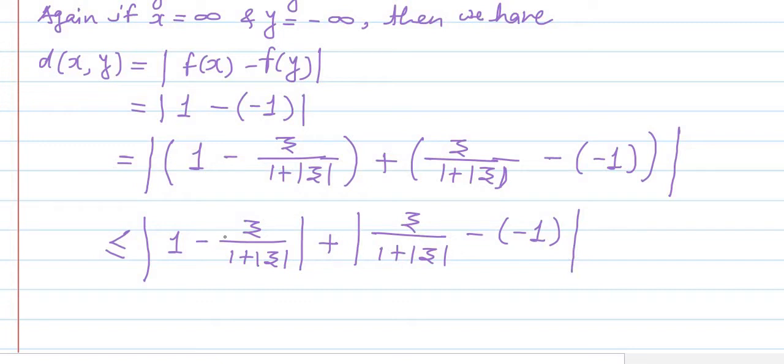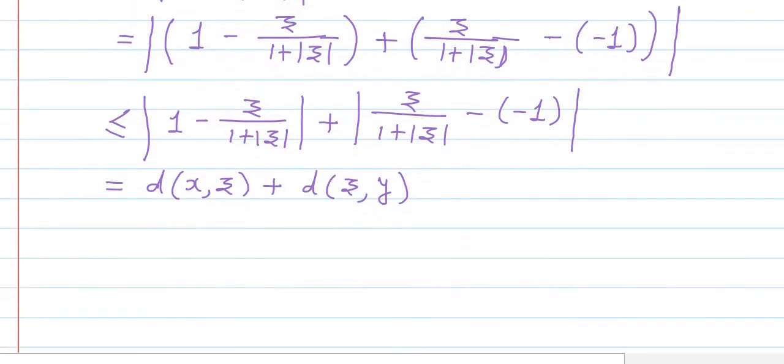And this is equal to, the first one is the distance between x and z, and the second term is the distance between z and y, by using the definitions of f of infinity, f of minus infinity, and f of x when x is a real number.